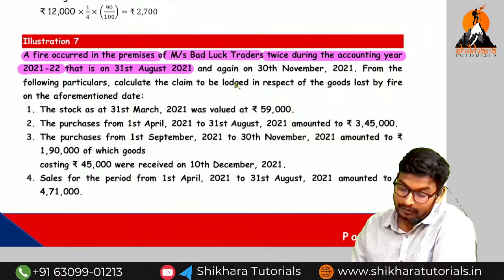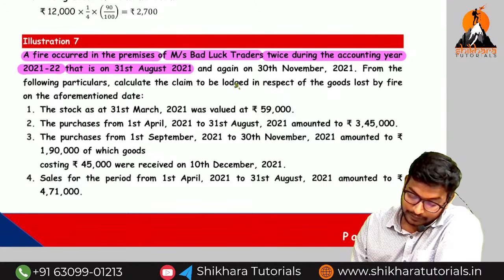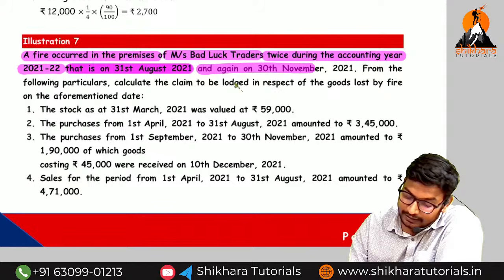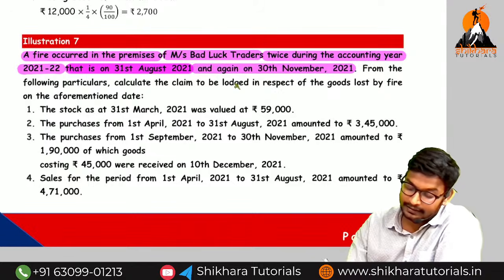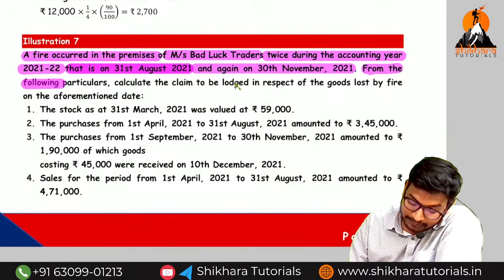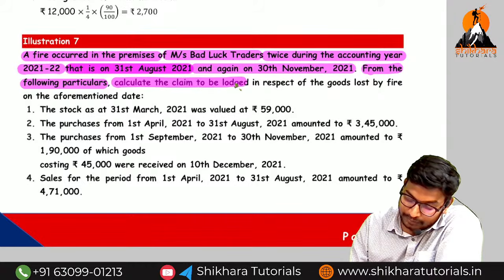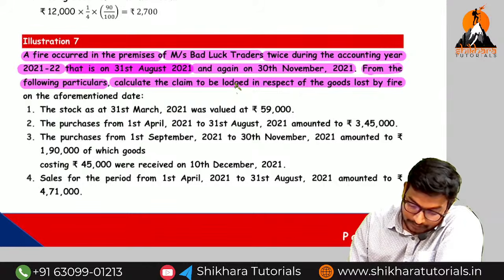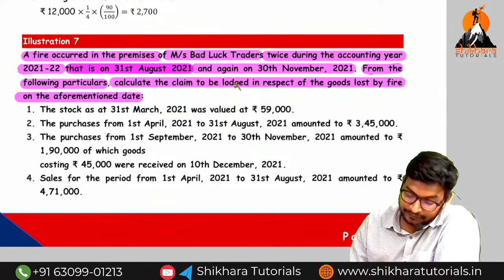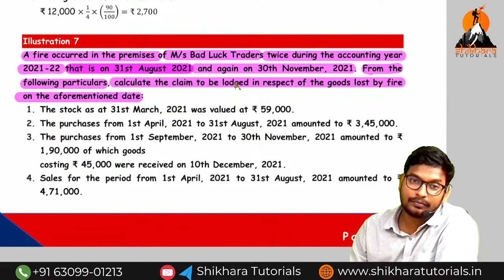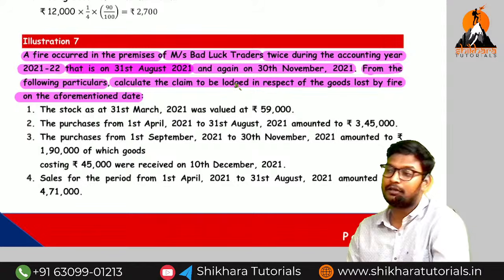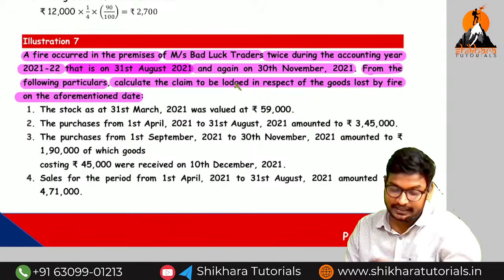So in 21-22, on which date? 31st August 21, and again on the 30th November 21. So that is the second time. From the following particulars, calculate the claim to be lodged in respect of the goods lost by fire on the aforementioned dates. So what we need to do? We need to find out the goods lost by fire, the first time fire accident and the second time fire accident.